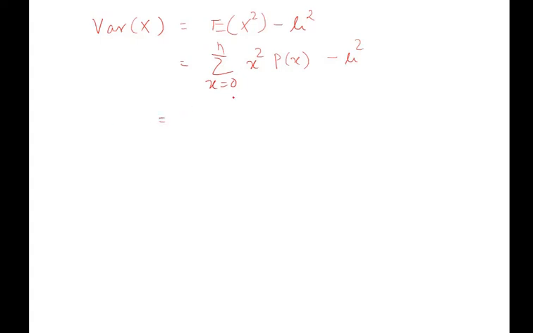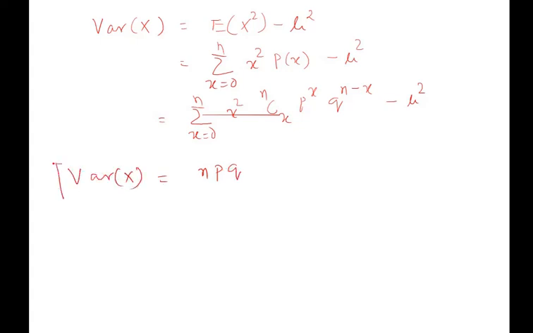In place of p of x, again we can put the expression, so this will be x square nCx p to the power x q to the power n minus x, minus mu square. After the derivation, you will get npq as the variance.